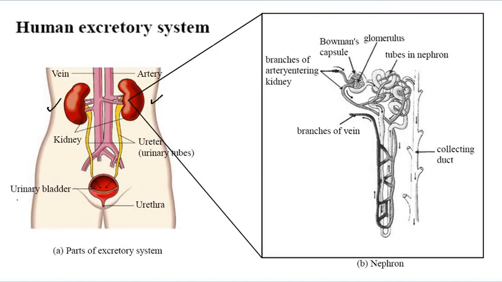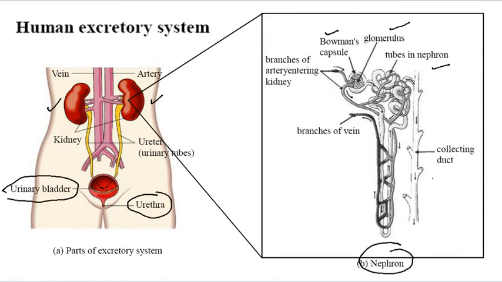You can see here the urinary bladder and the urethra, and this one is the ureter, the tube which is related to the kidney. And this is the nephron structure. In it you can see the glomerulus, the tubule of the nephron, the collecting duct, and the branches of the vein and the artery. So you can draw this in your copy and write something.